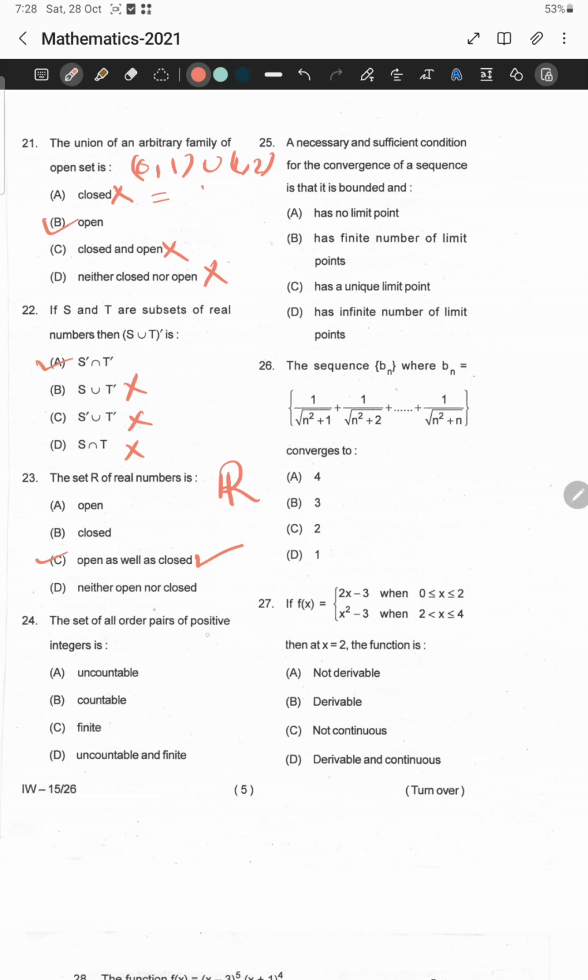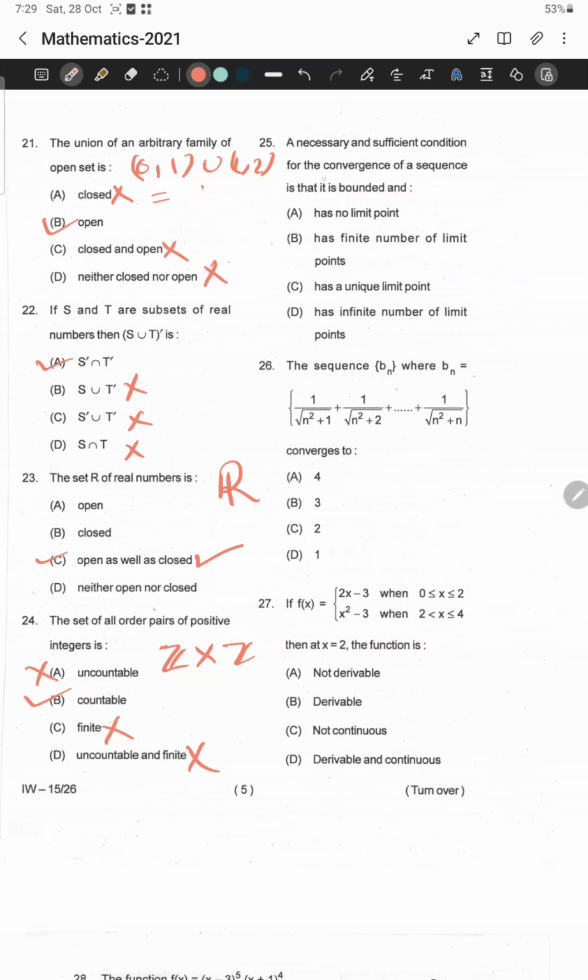The set of all ordered pairs of positive integers is what? We know that the integer set Z is a countable set, and the product of two countable sets is also a countable set, so it cannot be uncountable. So option A is false, option B is true. It is not a finite set, it is an infinite set. The option uncountable and finite is also absurd and not true. Okay, answer B is true. Let us move to question number 25.